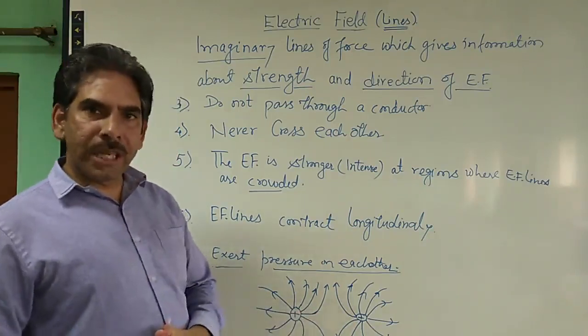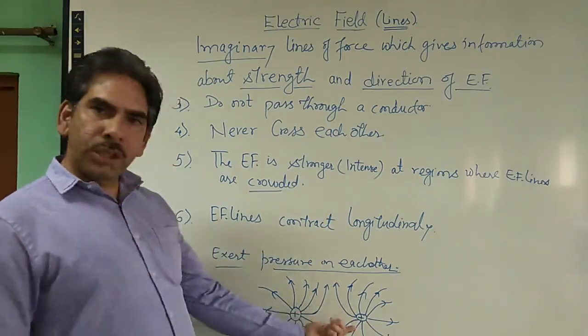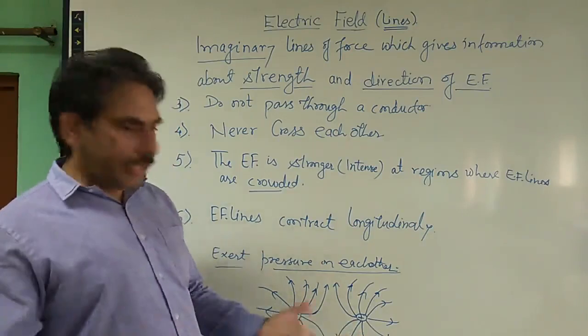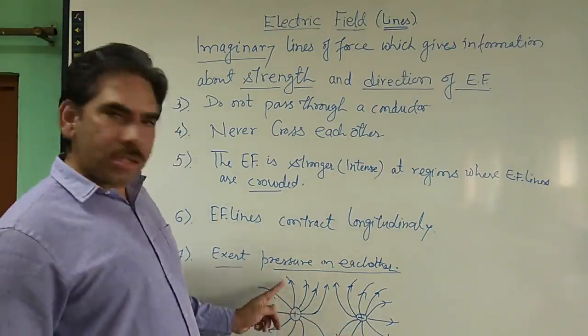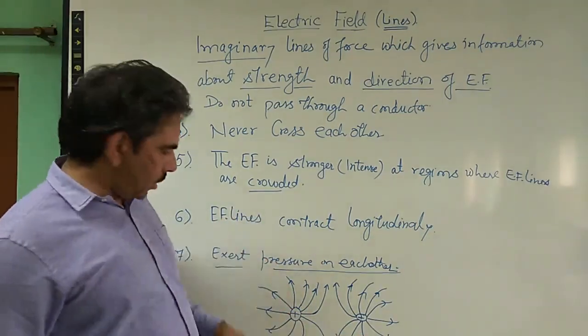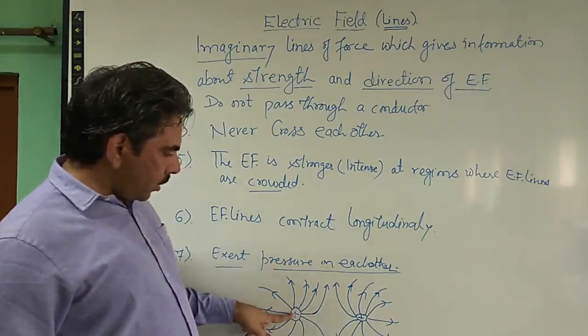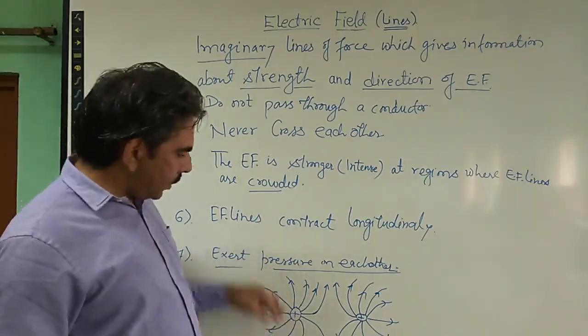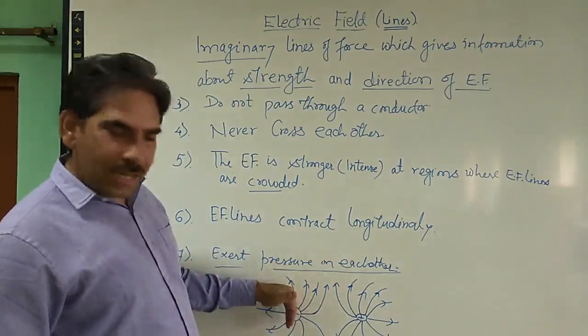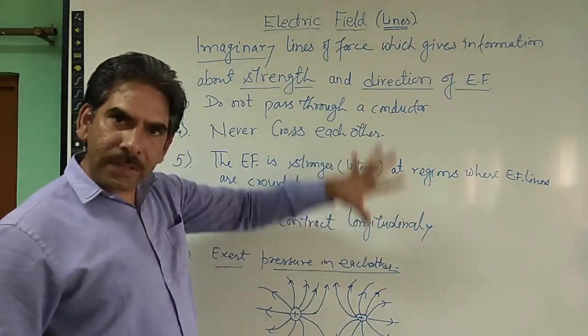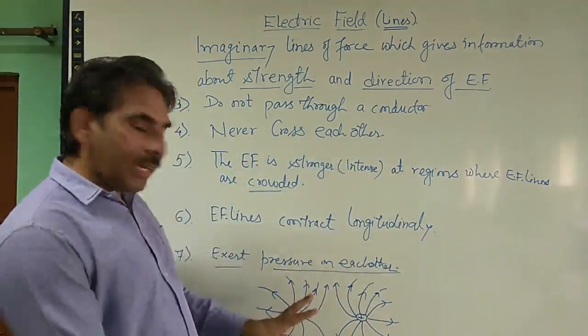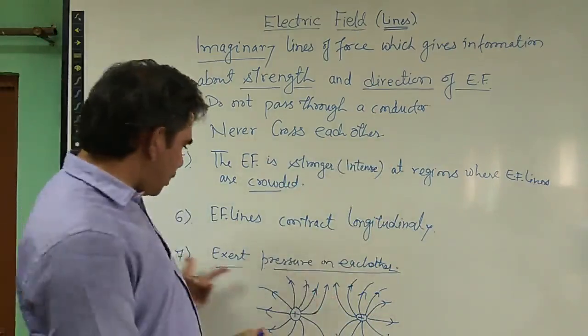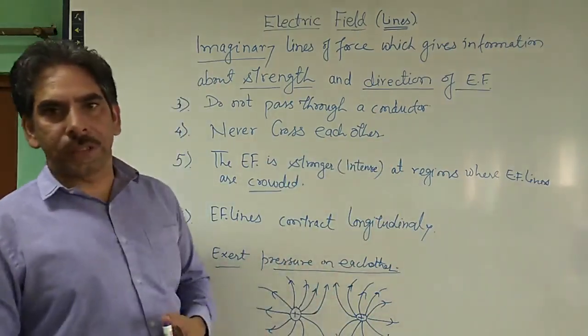In the case of two negative charges, the only difference will be that the arrows will be pointing towards the charges. The field lines of each negative charge will end at that charge, but they will exert pressure on each other. Hence the property and the explanation.